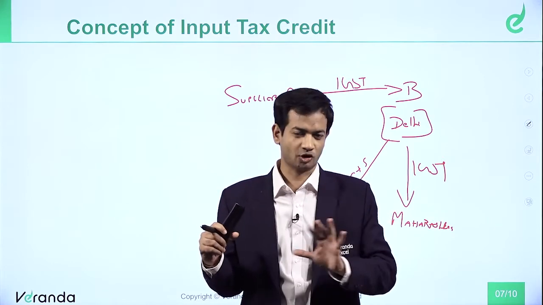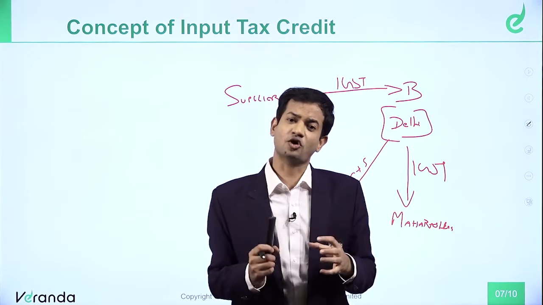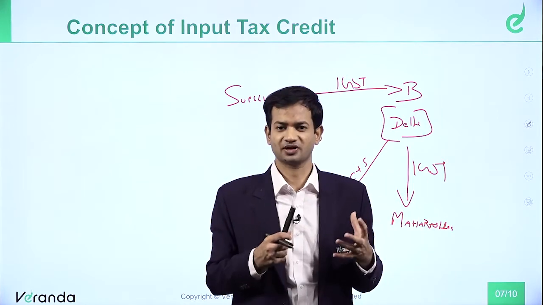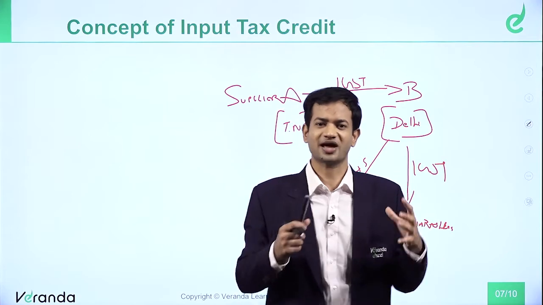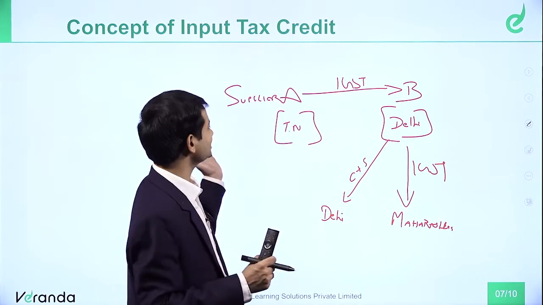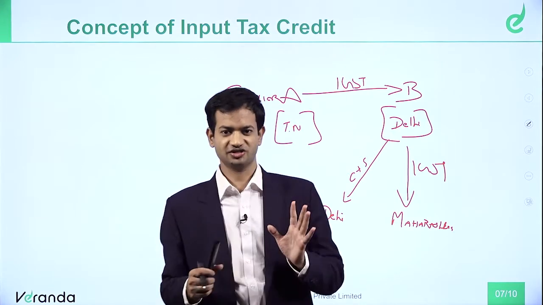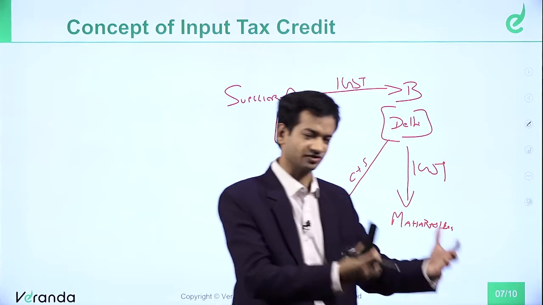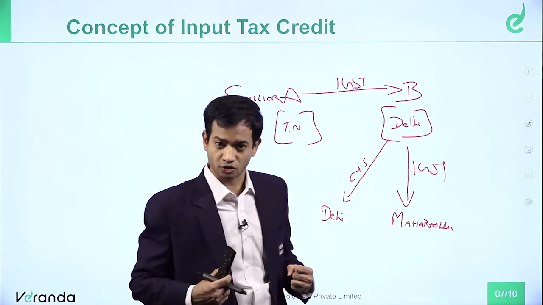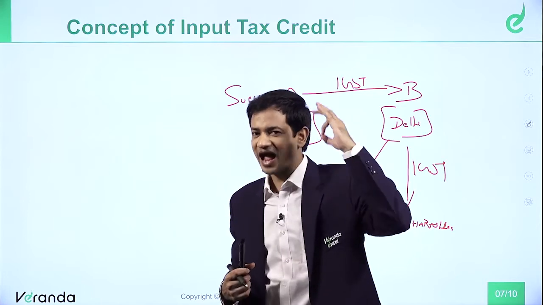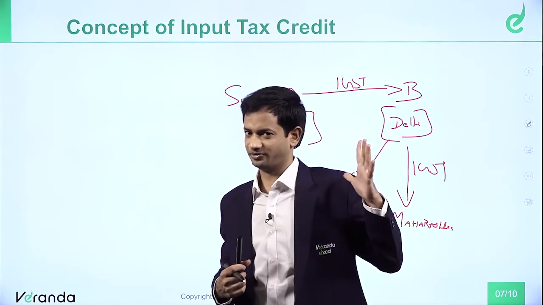So the input tax credit concept is a beautiful concept which was already there in the earlier law also. But in the earlier law, there were certain hiccups. All these hiccups have been removed to a greater extent in GST law. So it is providing seamless credit in GST. Everyone who is into business can take credit, whether you procure goods or services within the same state or from outside the state. There is input tax credit at each leg of the supply chain, right?